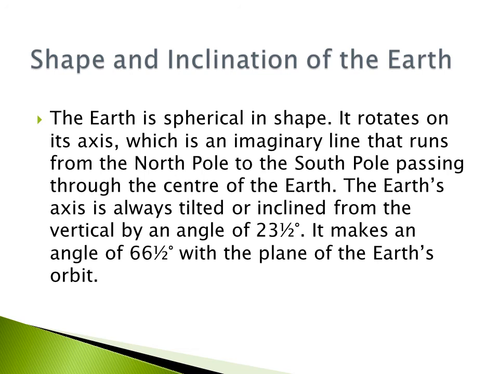Shape and inclination of the Earth. The Earth is spherical in shape. It rotates on its axis, which is an imaginary line that runs from the North Pole to the South Pole, passing through the center of the Earth. The Earth's axis is always tilted or inclined from the vertical by an angle of 23 1/2 degrees. It makes an angle of 66 1/2 degrees with the plane of the Earth's orbit.